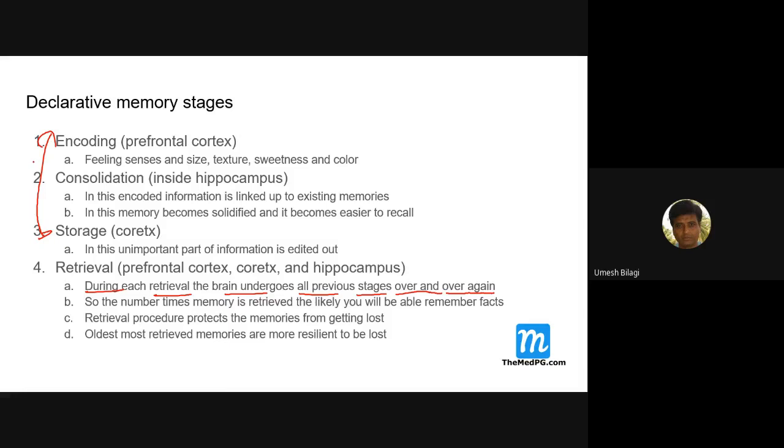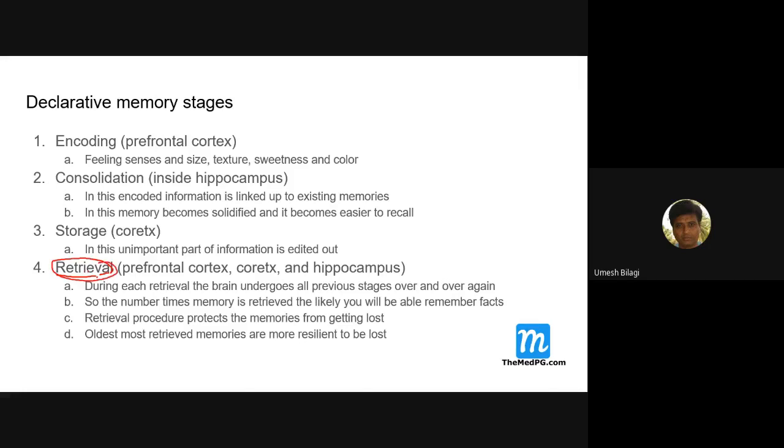So the previous stages of consolidation and storage are redone, and the memory becomes more and more refined. The more you retrieve information from memory, the stronger, more meaningful and more solidified your memory becomes. That's why repeated remembering helps.